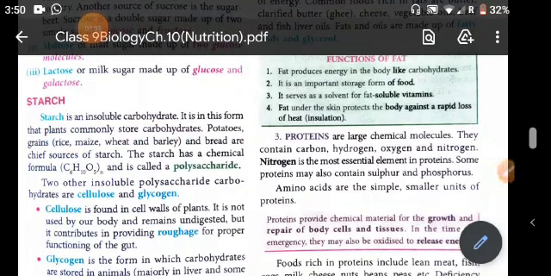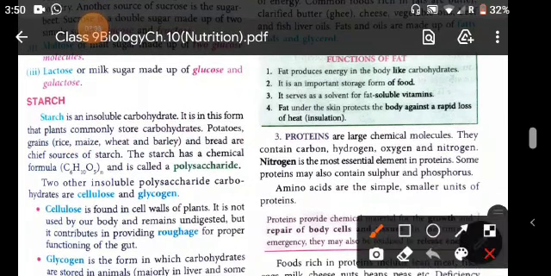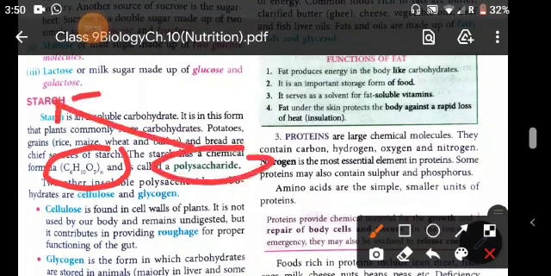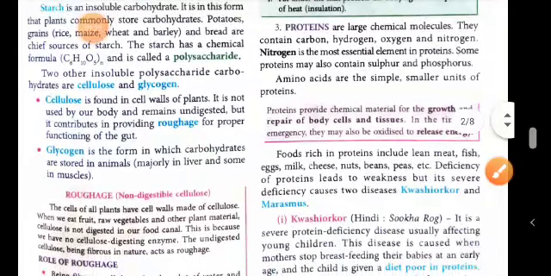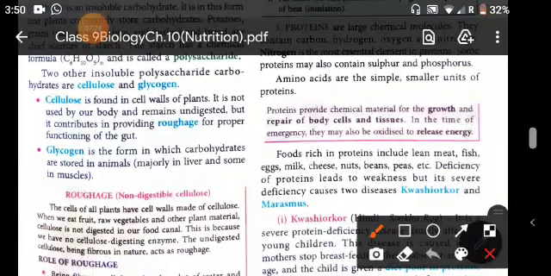The starch has a chemical formula that is very important. This is the chemical formula of starch, (C6H10O5)n, and it is called a polysaccharide. So starch is a polysaccharide. Now the other insoluble polysaccharides are cellulose and glycogen.